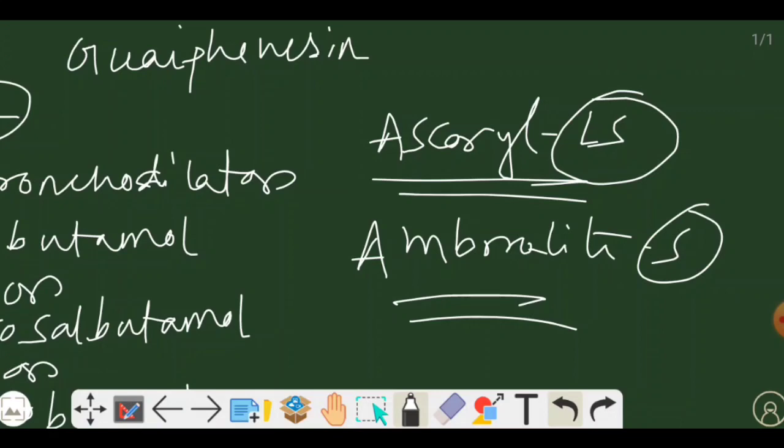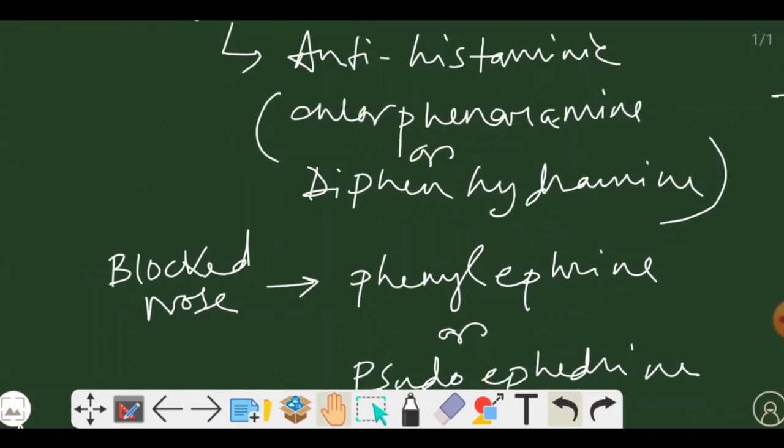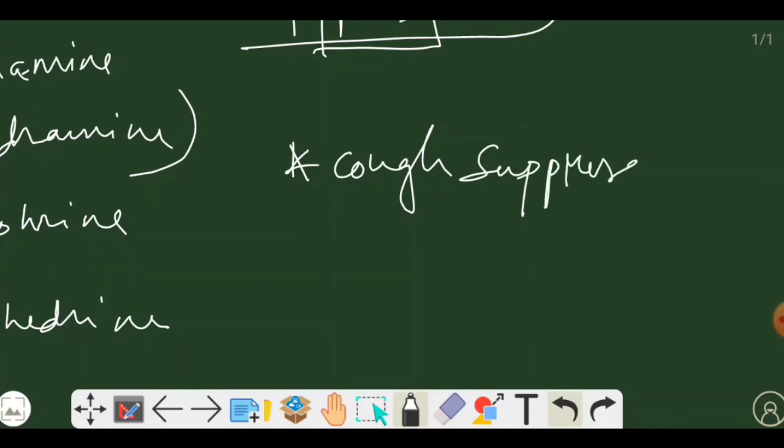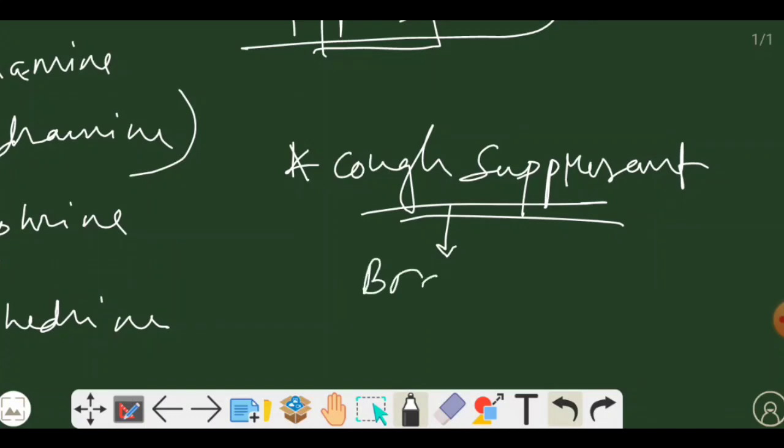Now, two things to remember. First one is from dry cough. Dry cough syrup generally works as a cough suppressant. Any cough suppressant works on the brain center.